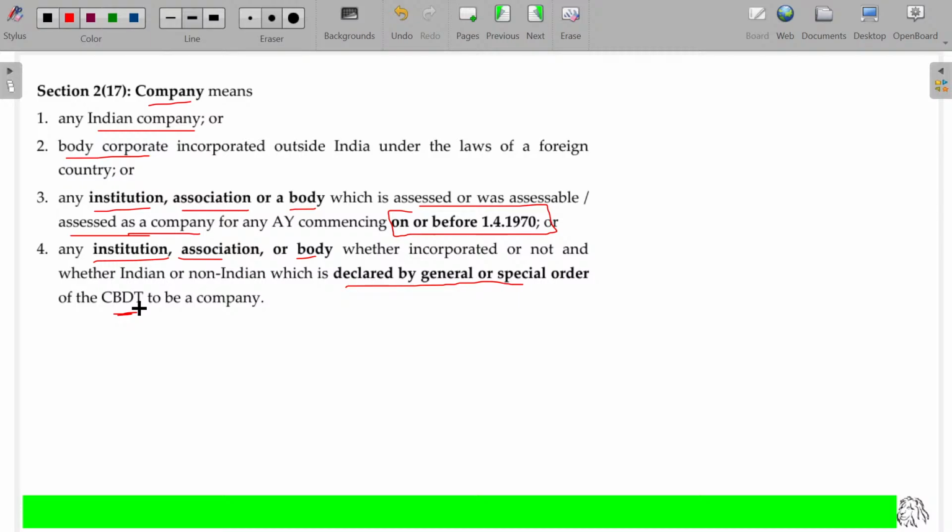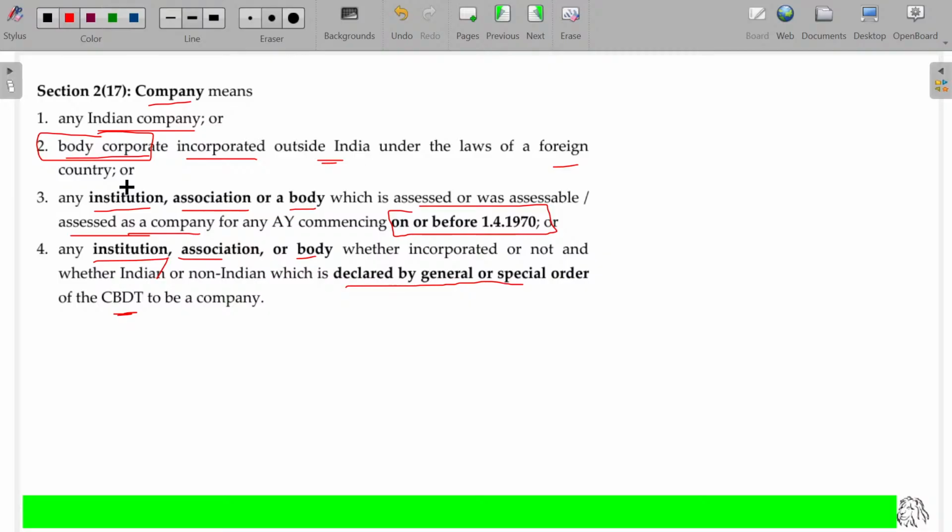Next question, what is called body corporate? Body corporate is nothing but a company incorporated outside India. Naturally, it is a foreign company, incorporated outside India but operating in India. Now the question comes, what is called an Indian company? So first you understand the company, thereafter you understand Indian company, thereafter foreign company, and you now understand the body corporate also.